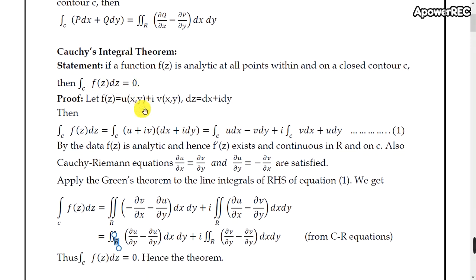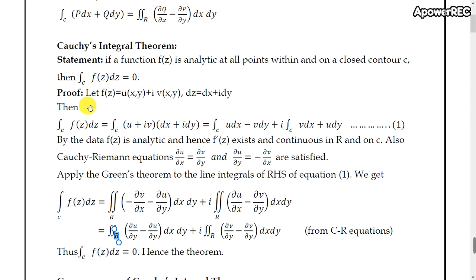Let's see the proof of the Cauchy's integral theorem. Let our f of z be u plus i v and dz equals dx plus i dy. Then the integral over C f of z dz is equal to integral over C (u plus iv)(dx plus i dy). Multiplying these two complex factors, we get integral over C (u dx minus v dy) plus i times integral over C (v dx plus u dy). I consider it as equation 1.